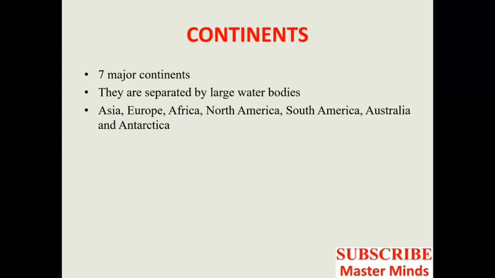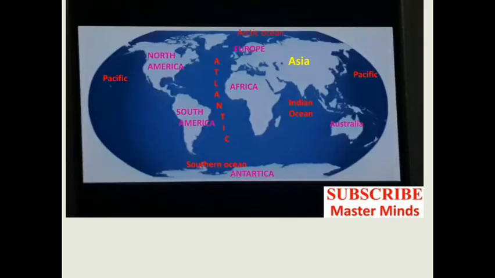Then there are 7 major continents, and all these continents are separated by large water bodies. And there are five major oceans also. The 7 major continents are Asia, Europe, Africa, North America, South America, Australia and Antarctica. You can see from this figure, this part is the continent Asia, then here Europe, then Africa is here, then South America, North America, Australia and Antarctica. Then the various oceans are Pacific Ocean, Atlantic Ocean, Southern Ocean, Indian Ocean and Arctic Ocean.